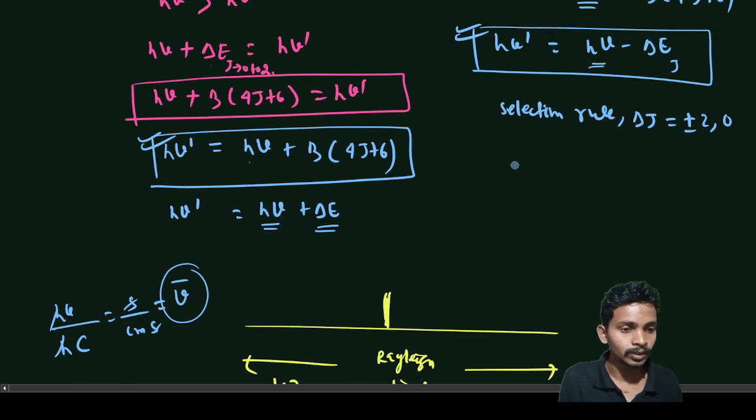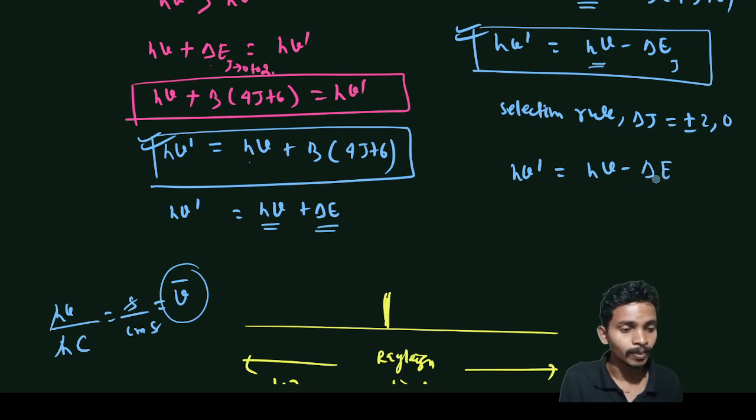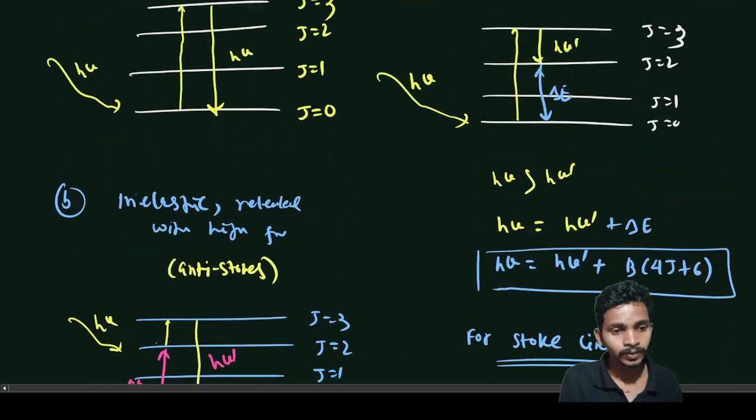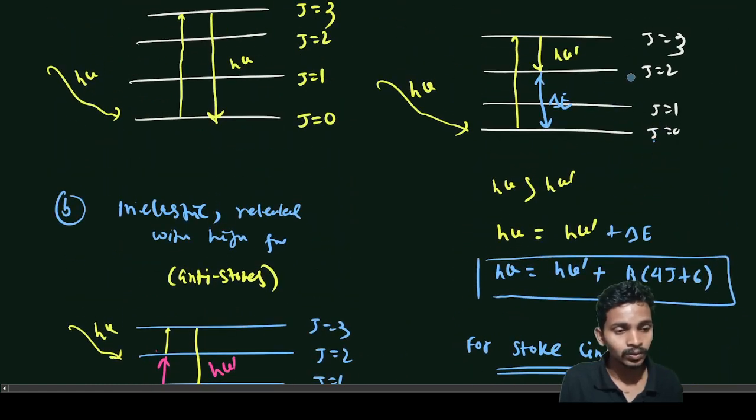Now I am putting this selection rule, that says h nu dash equal to h nu minus delta E. Here I will put for this energy gap, let's say J equal to 0 to J equal to 2, you see that this is J equal to 0 to J equal to 2.